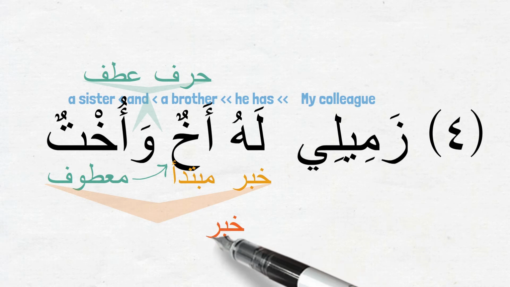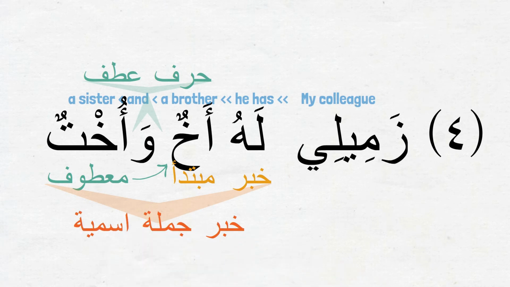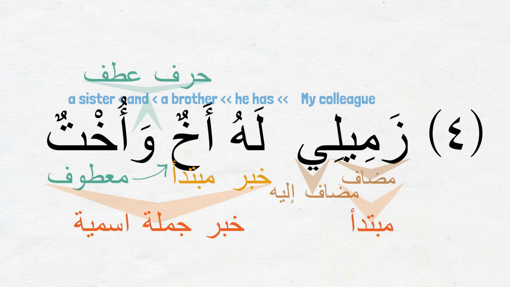Now the inner جملة اسمية is the خبر of the outer جملة اسمية. زميلي is the combination of the مضاف زميل and ضمير يا coming as the مضاف إليه. And the مبتدأ of the outer sentence is the اسم مرفوع زميل of the إضافة.